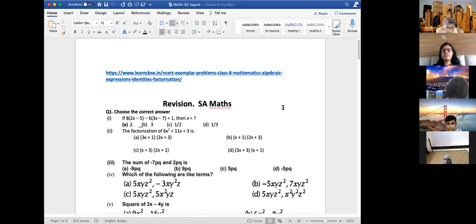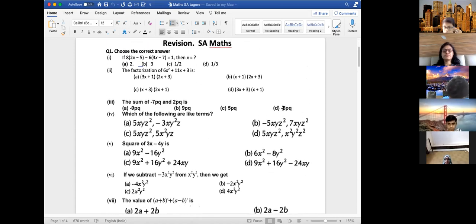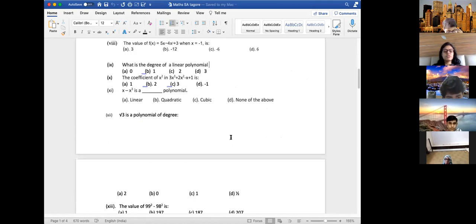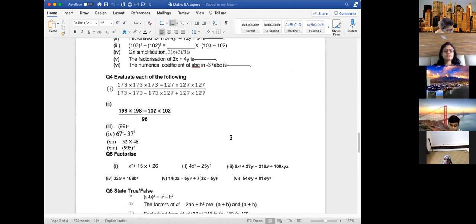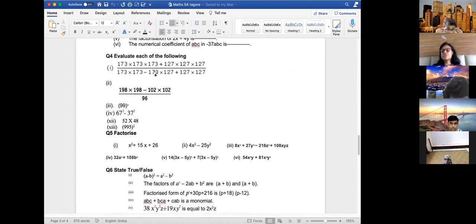Rest everyone, please keep your doubts ready. Ma'am, question number 4, first part. See, this type of question is very common. How you have to do these type of questions is, just see how you will write it.